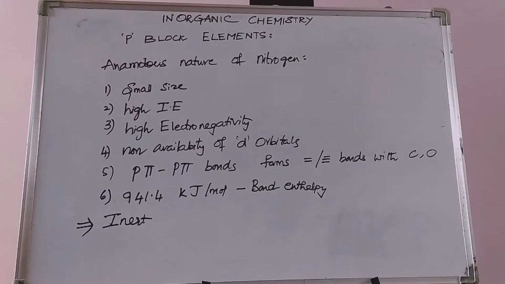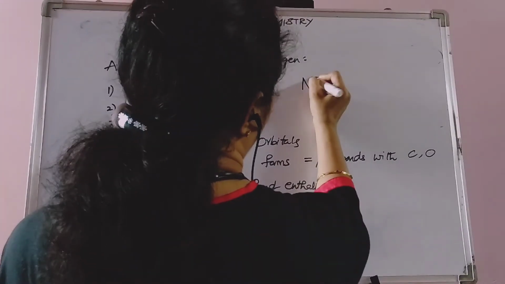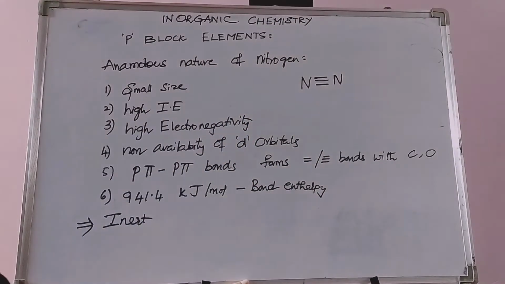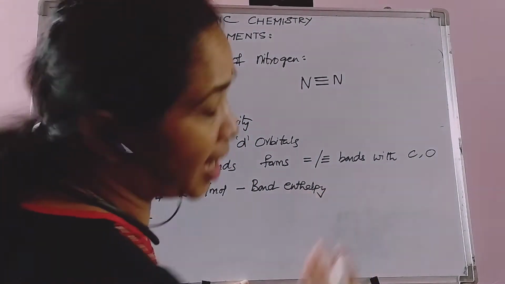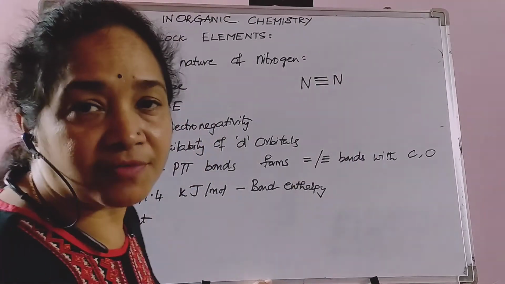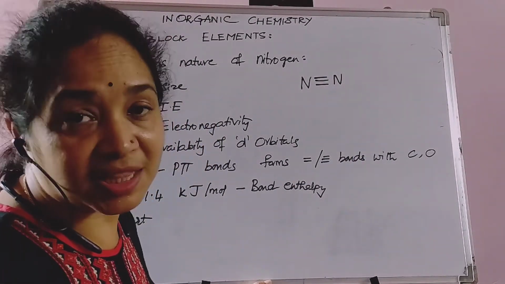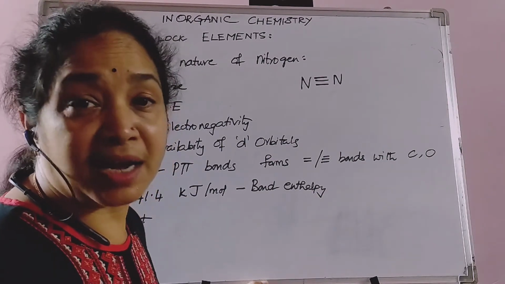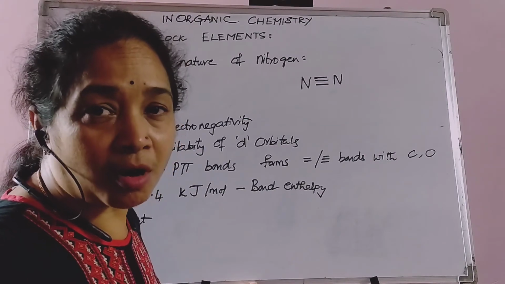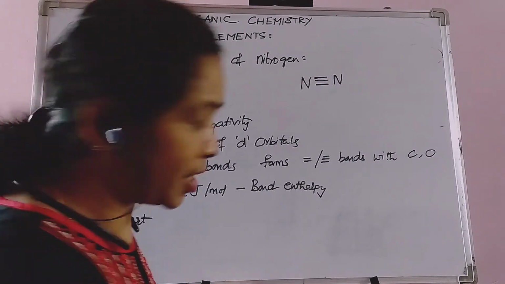And then here you see nitrogen forms a triple bond between 2 nitrogen atoms in a molecule, and because of the presence of a triple bond, the bond enthalpy is very high and the nitrogen molecule is not easily decomposed or broken.